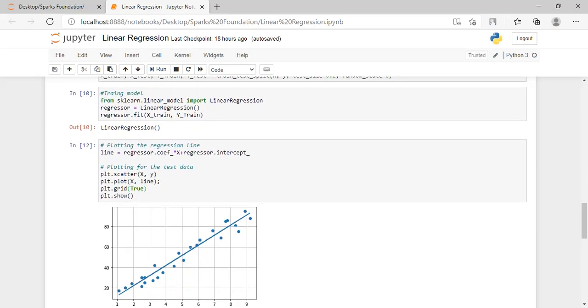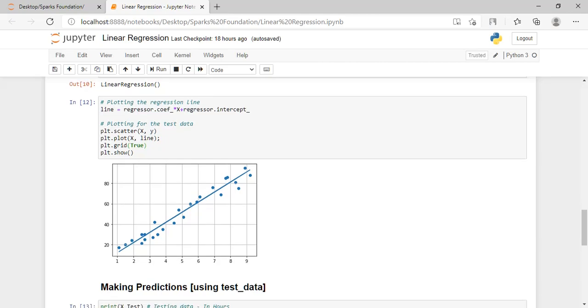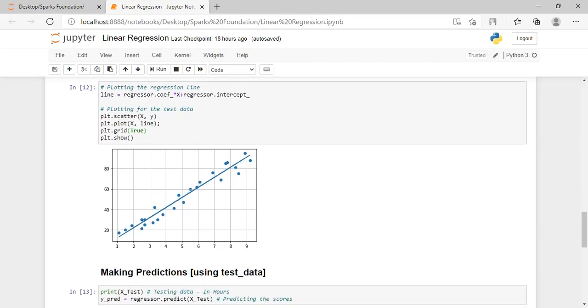Now here we actually used our model. For this model we used linear regression. Here we provided X train and Y train. After that we have plotted the regression line.